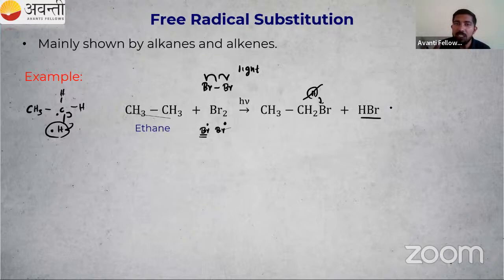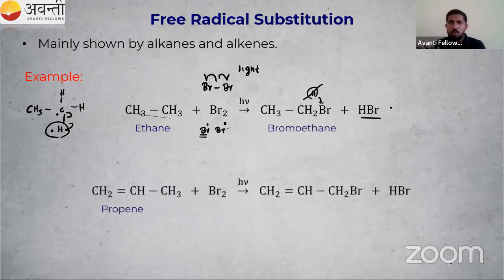Why? Free radicals are involved here. A free radical is substituted by another free radical. So that is a point here, and you know the names of these things. One more example for you. So we have Br2 with H nu. What is H nu? That is sunlight, so minimum energy.